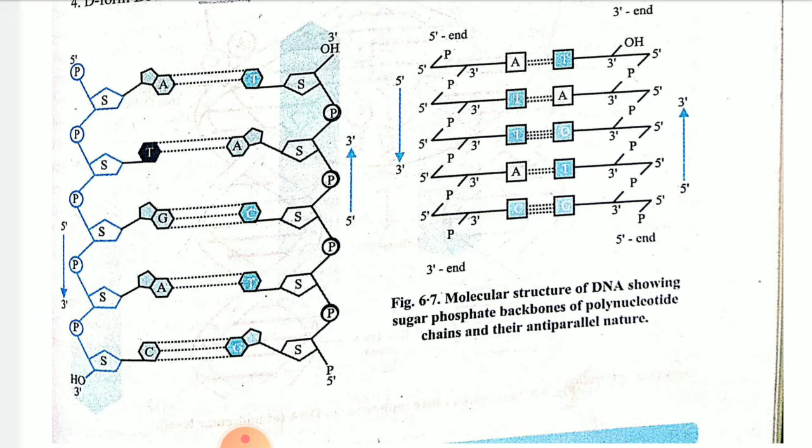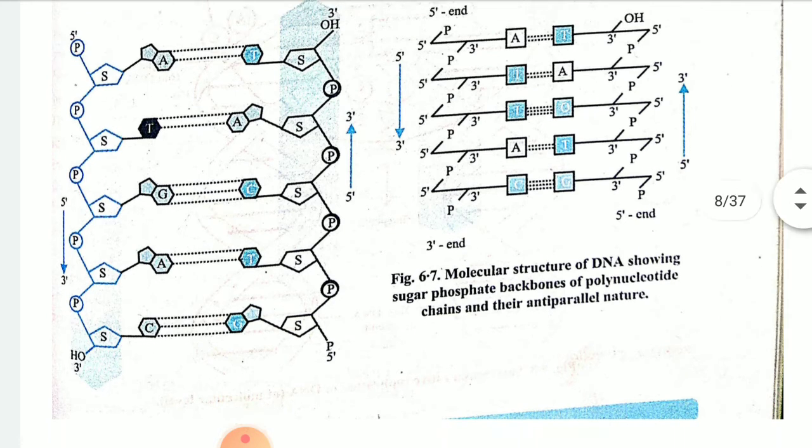Okay, children. Then after that, at the backbone, as I said in the theoretical portion, sugar and phosphate is present at the corners of both sides, both the helix, and at the middle you will get the nitrogen base.